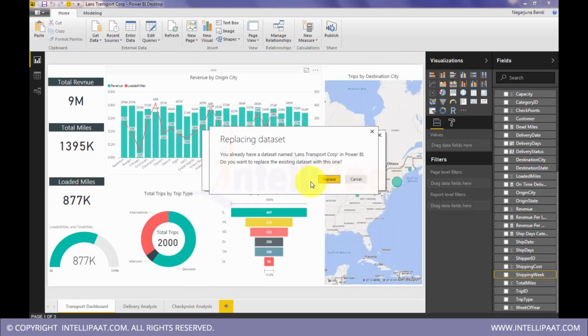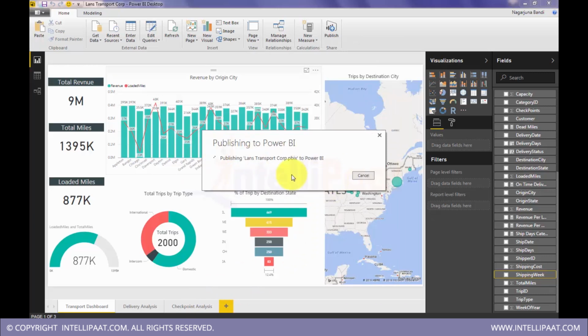Yeah, so I did the authentication, I signed into the application. Now it is asking whether to replace the data set. Yes, and now it is publishing this to the Power BI cloud service. So see, the desktop client is free. Anyone can download this and start building applications and share the file.